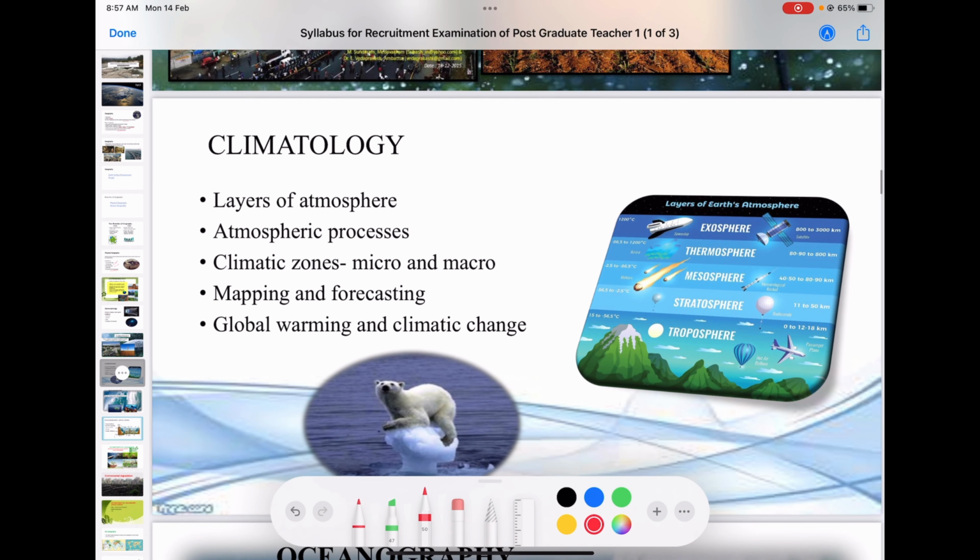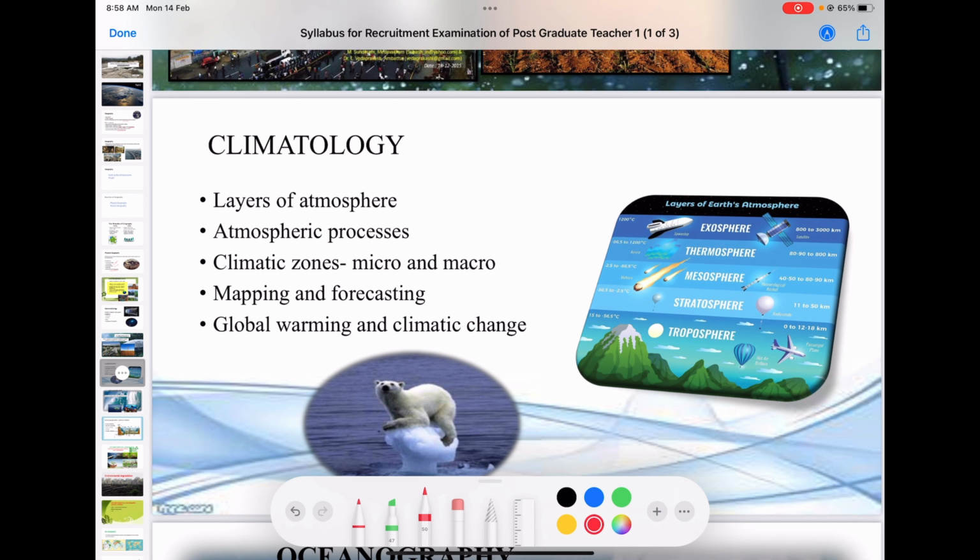Then coming to the scope of climatology, you can see the layers of the atmosphere and the atmospheric processes: troposphere, stratosphere, mesosphere, thermosphere, exosphere. The combination, the presence of gases, nitrogen, oxygen, argon, carbon dioxide and others, and how they are present in the atmosphere.